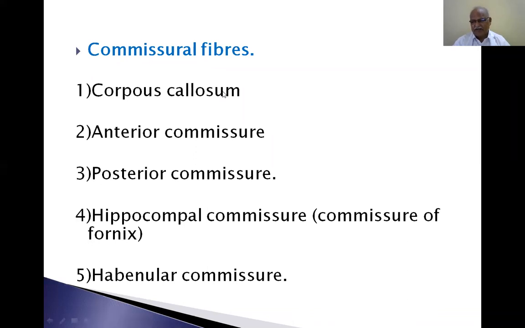If you section the corpus callosum, the two cerebral hemispheres separate and work independently. That is not normal in a human being. That leads to split brain. You can assess it. So, the corpus callosum is the largest mass of commissural fibers connecting the right cerebral hemisphere with the left cerebral hemisphere.